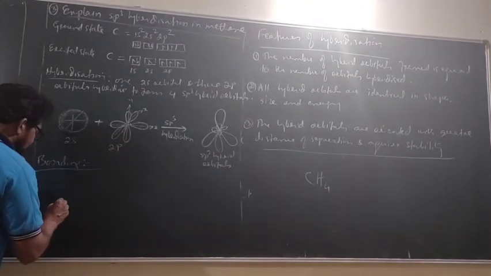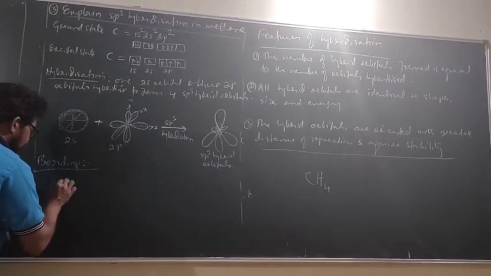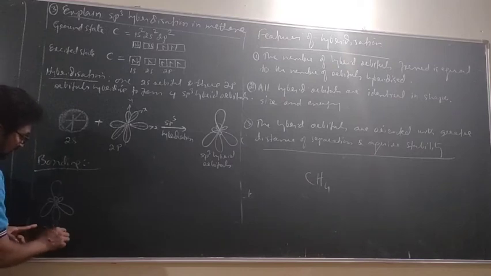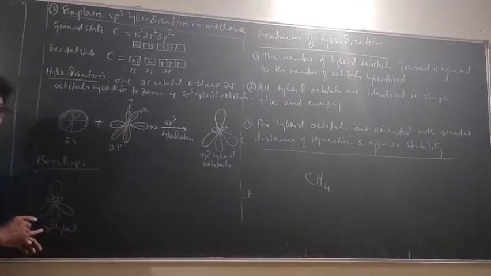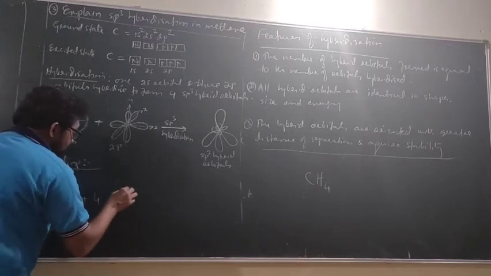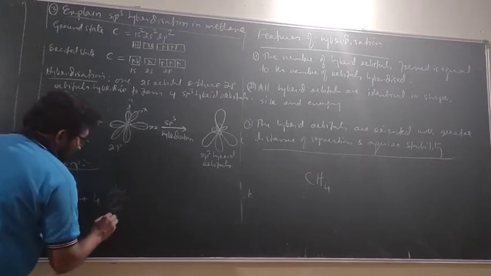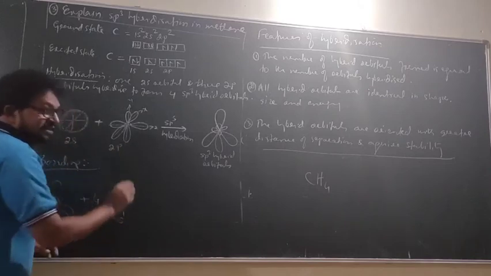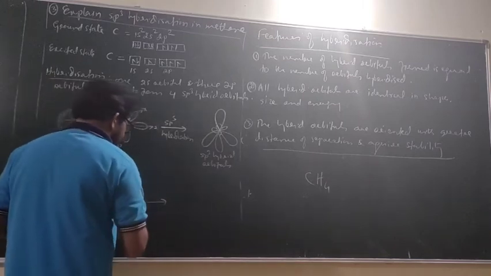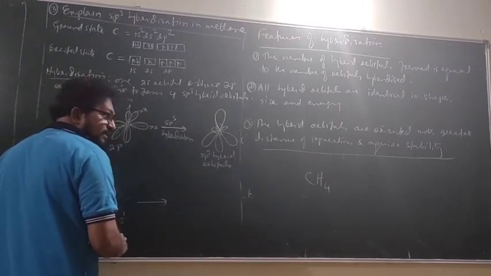These four, this is the carbon center, these four hybrid orbitals, this is sp3 hybrid orbital of carbon, hybridized with the what? Hydrogen 1s1. How many? 4. And see the bonding now. Sigma bonding it is called.